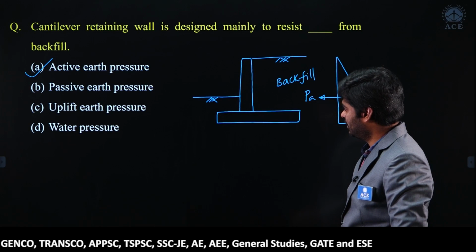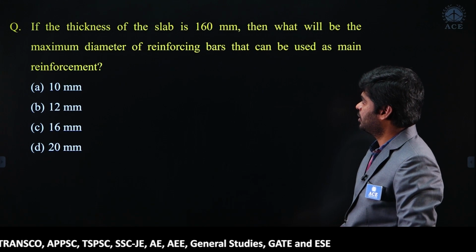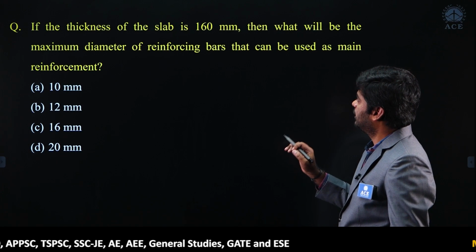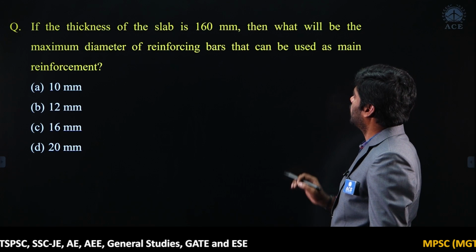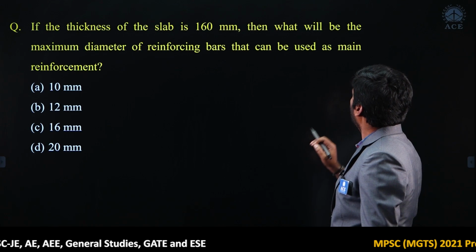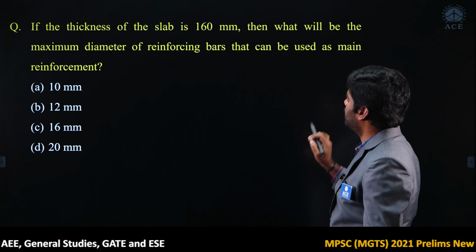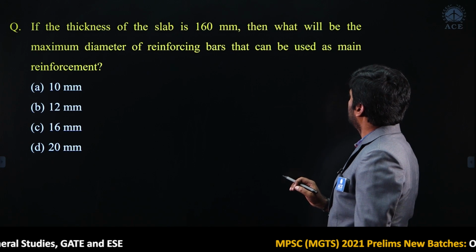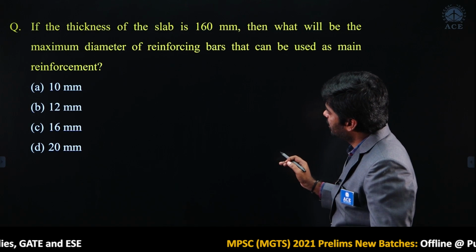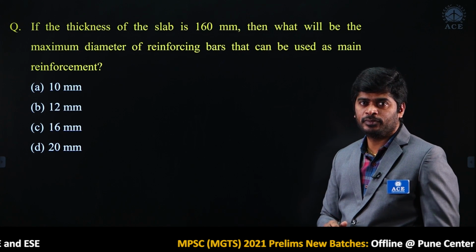Okay, right. Next question. If the thickness of the slab is 160 mm, then what will be the maximum diameter of reinforcing bars that can be used as main reinforcement?